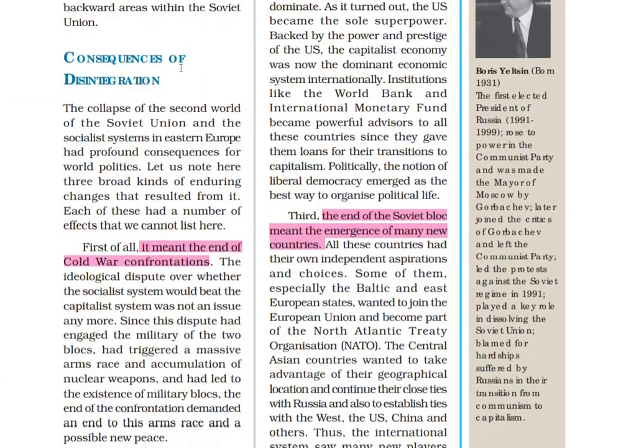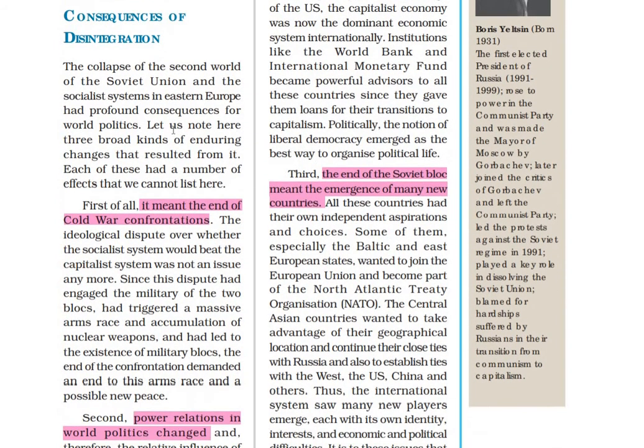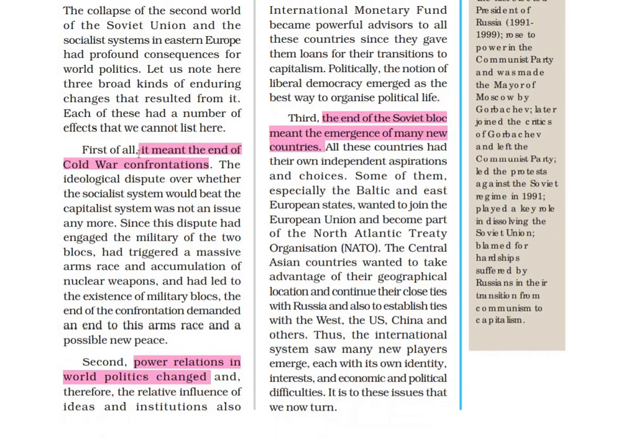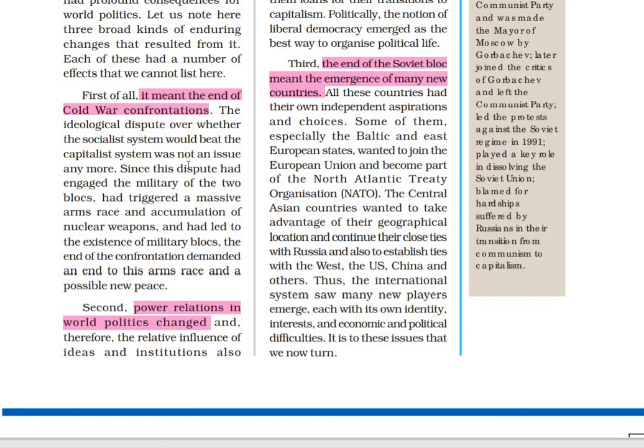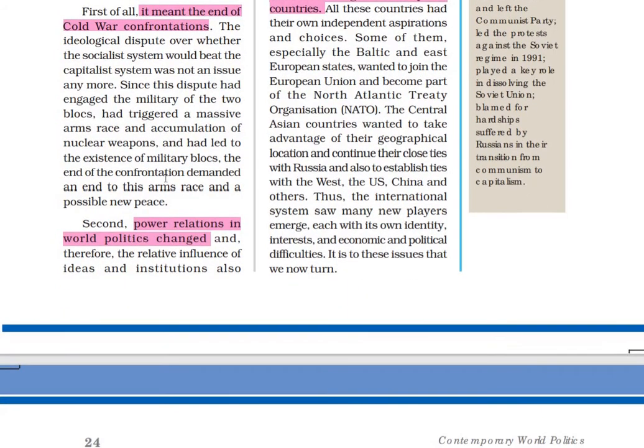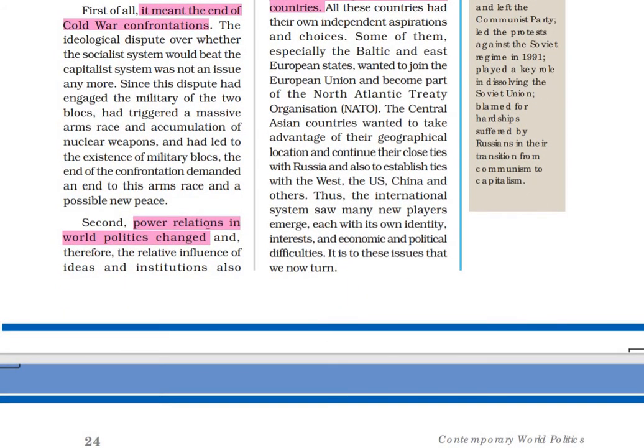Next up are the consequences of the disintegration. Now, what happened after the disintegration in the world order? Firstly, it meant the end of the Cold War confrontations. The Cold War was between two superpowers, that is the US and the Soviet Union. Now, as the other superpower had disintegrated, there was only one superpower, that was the US. The next consequence was that power relations in world politics changed.